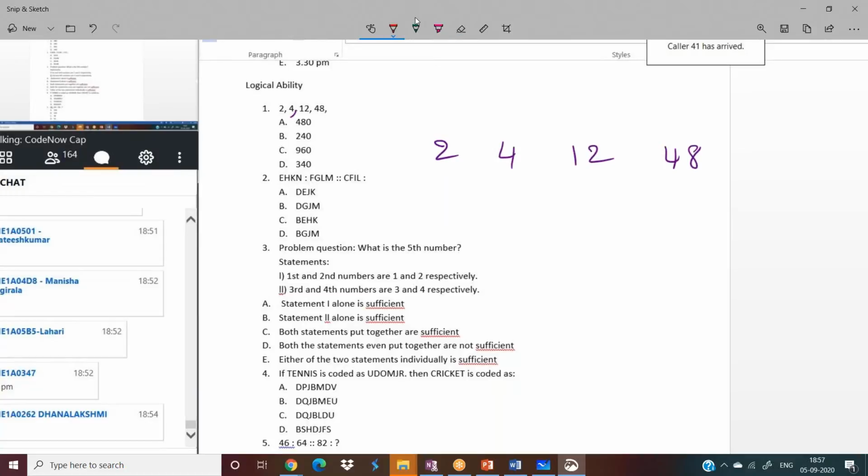In that case, you have to check for the other one. If you see, how can you get 4 from 2? Just multiply with 2. How will you get 12 from 4? Multiply with 3. How will you get 48 from 12? Multiply with 4. So the next one should be multiplied with 5, you will get the answer 240. 240 is option B. Khatam, over. How simple the question is.